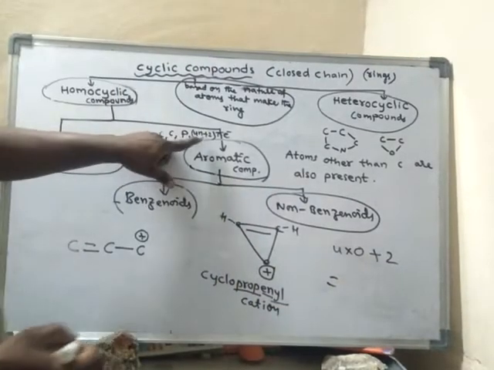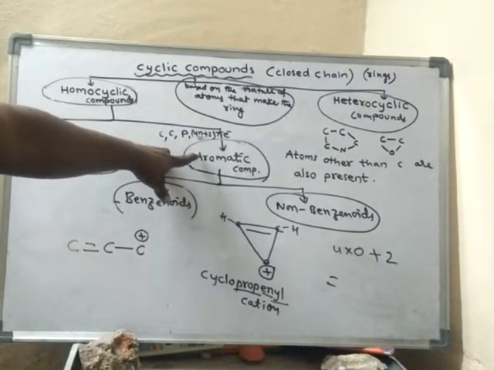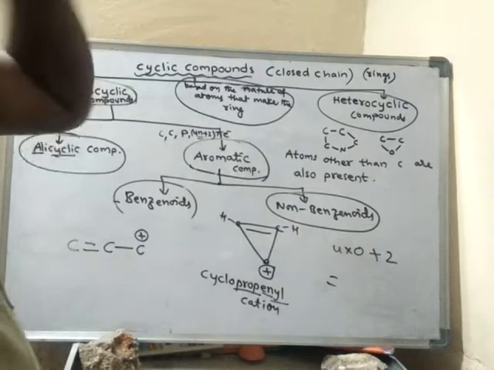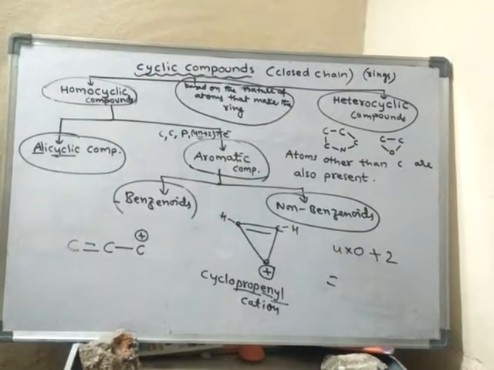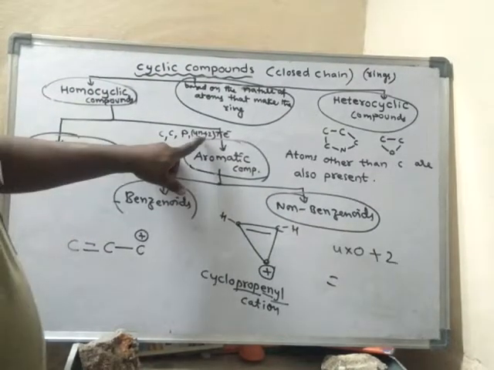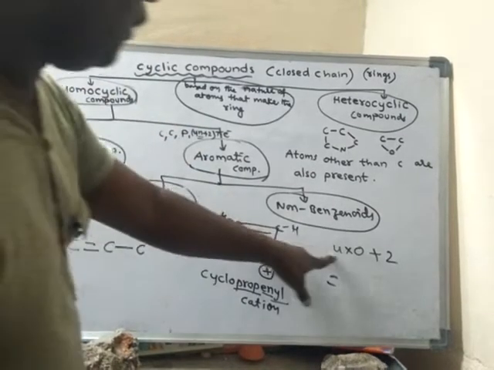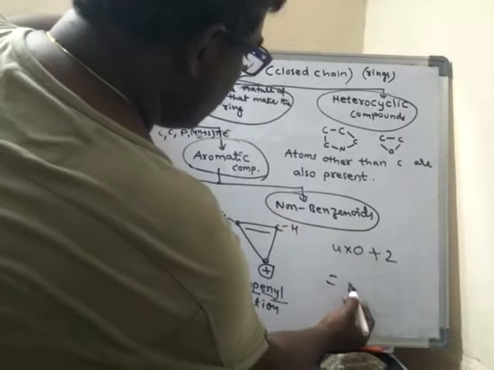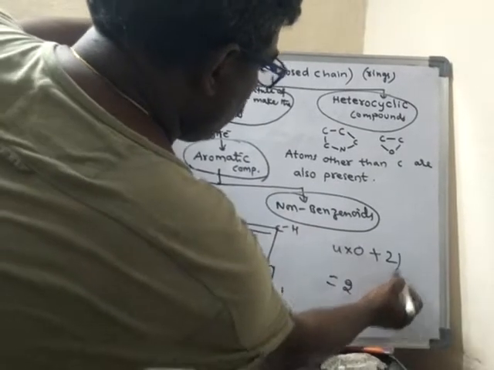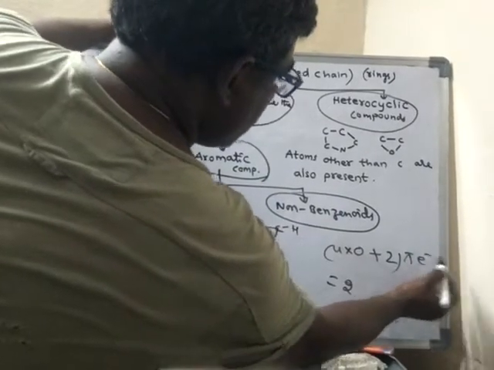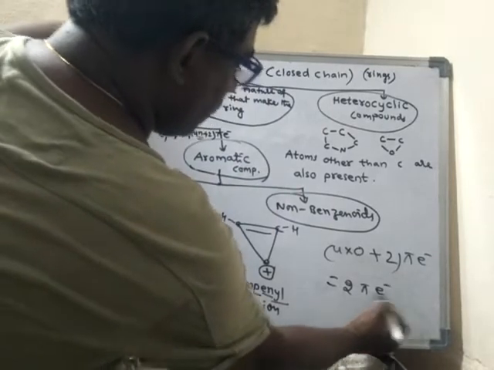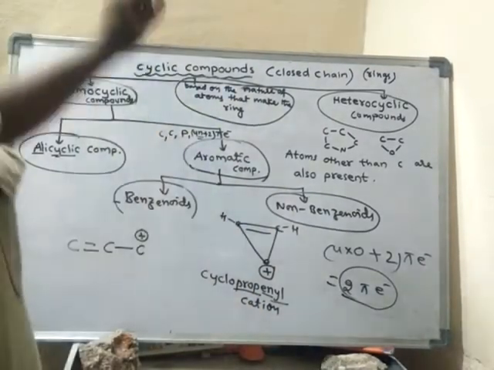We have already seen N may contain values starting from 0 and up to any number. So N carries 0 also. Hence 4 into 0 plus 2, only these many pi electrons. Even if only these many pi electrons are present, it is still aromatic.